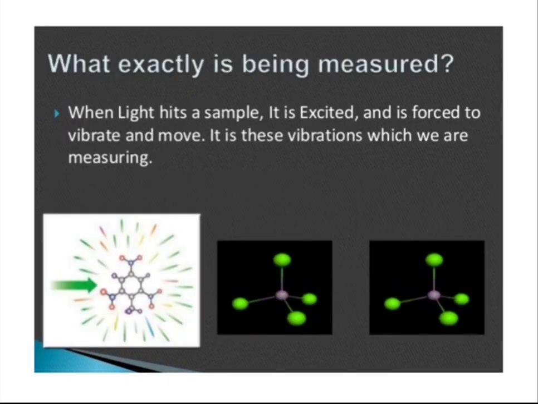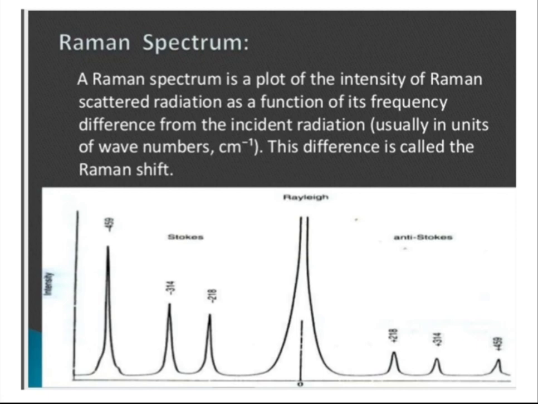So what actually happens in Raman scattering? See, when light hits the sample, consider this is our sample and this green is a light. When light hits the sample, the sample gets excited and is forced to vibrate and move. It is these vibrations which we are measuring in Raman spectroscopy. Such a Raman spectrum will be observed. Here this one is the Rayleigh scattering line, and at the left side of that we will get the Stokes lines, and at the right side we will get the anti-Stokes lines.